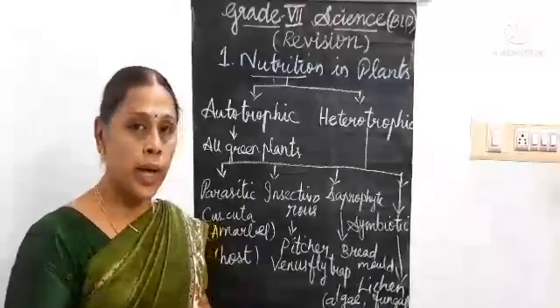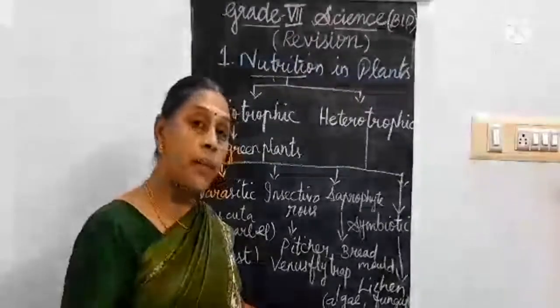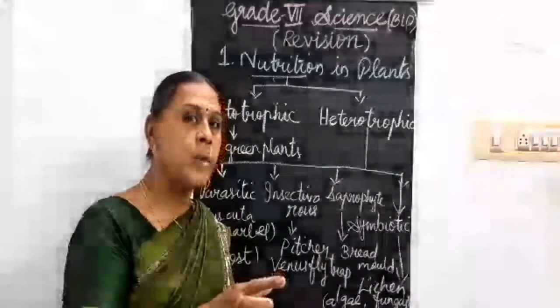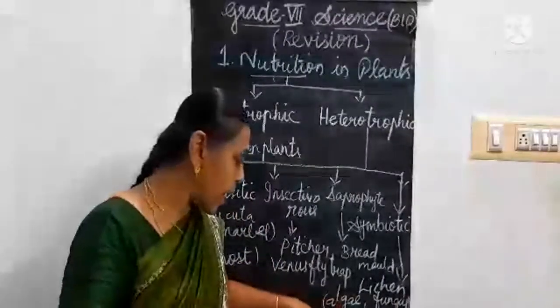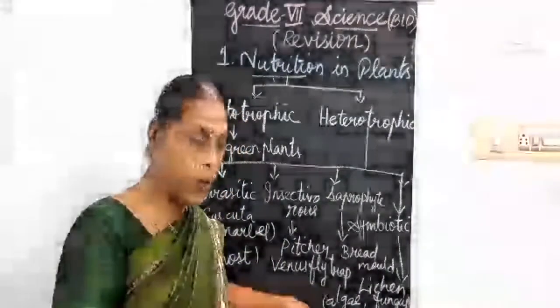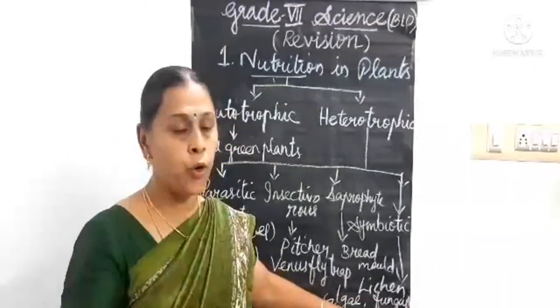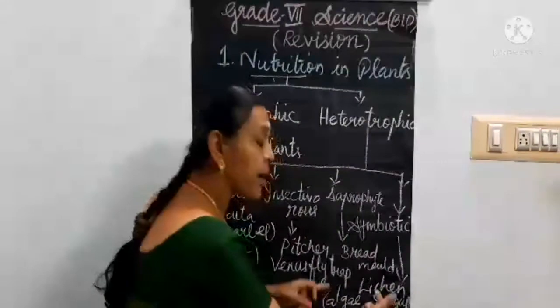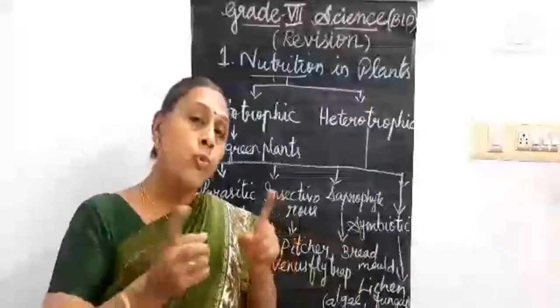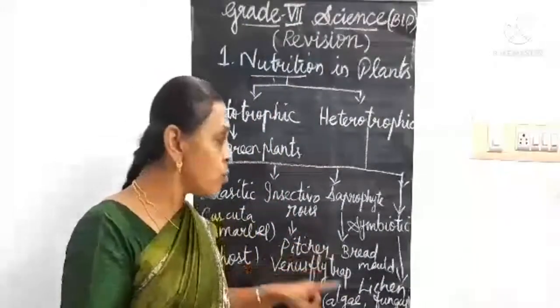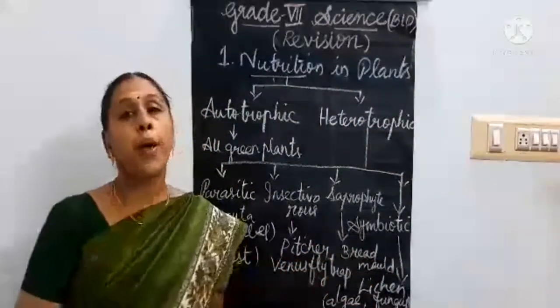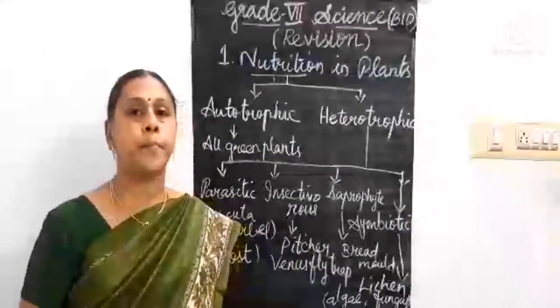They live together. Alga is the green plant which has chlorophyll, and it is able to prepare its own food. Fungus is a non-green plant, it cannot prepare its own food. So this alga and fungus live together and they both mutually help each other. This mode of nutrition is called symbiotic mode of nutrition.